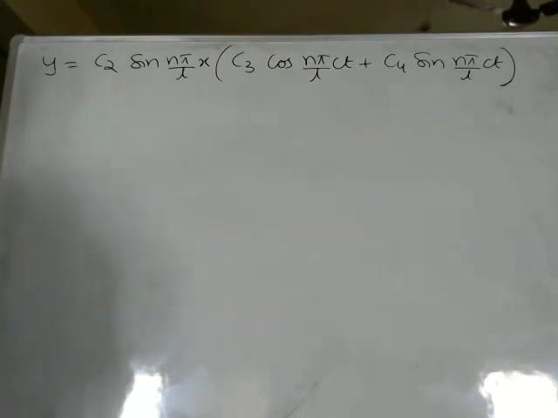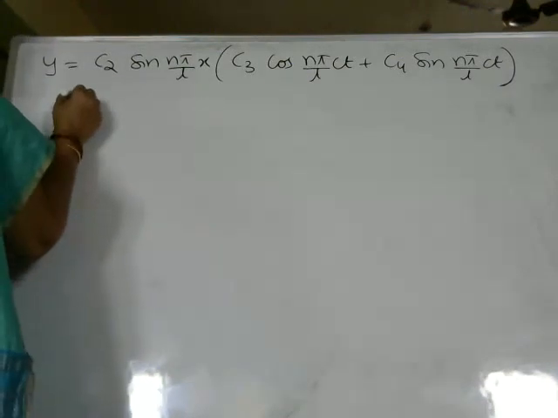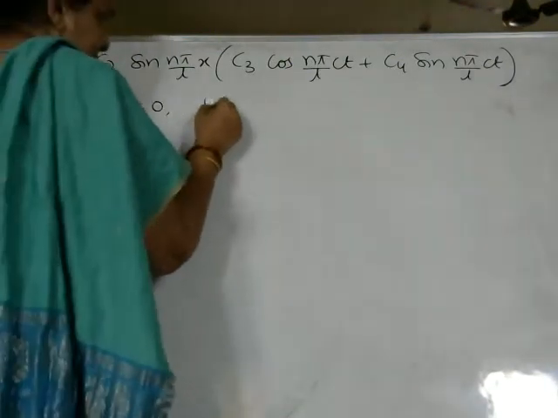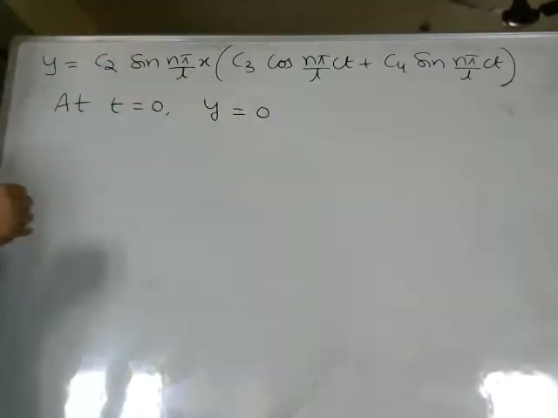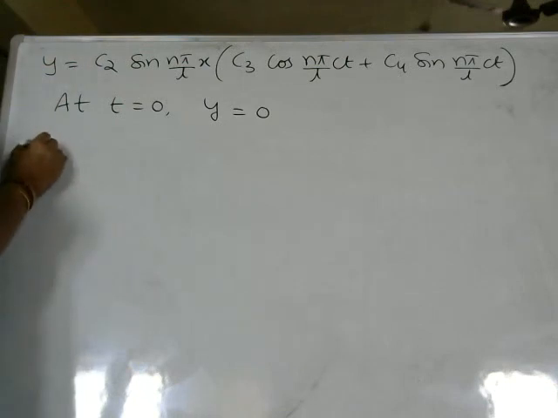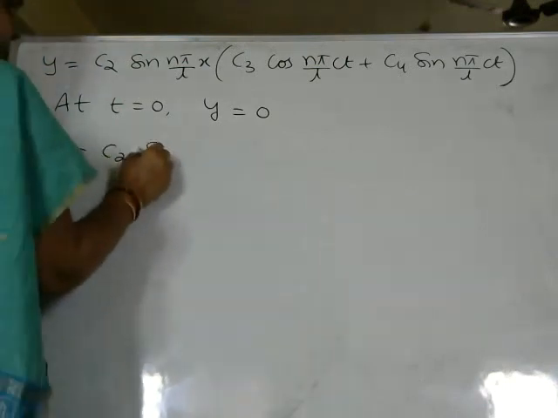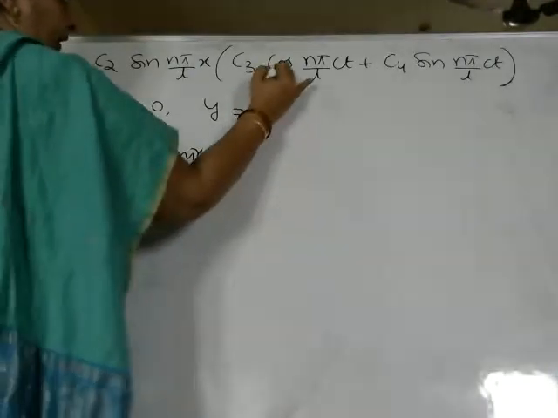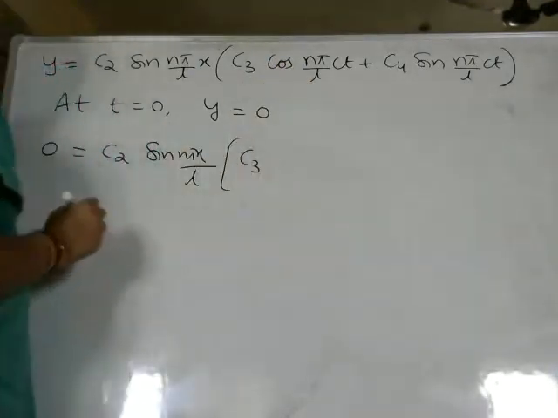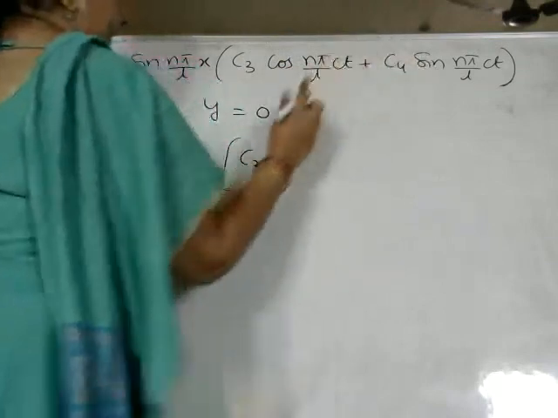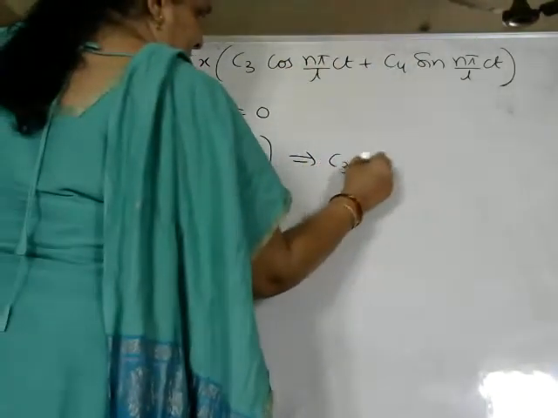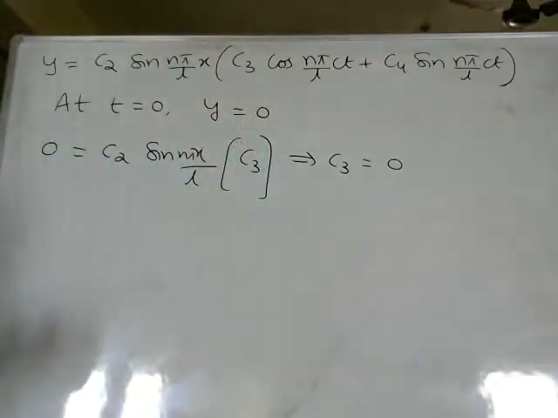What is the meaning of initially? At time t is equal to 0. So at t is equal to 0, displacement is equal to 0. So we are taking y is equal to 0. We'll substitute this condition over here. 0 is equal to C2 sin(n pi x by L) into cos 0 is 1 into C3, and we know sin 0 is 0. You can observe from this condition that C3 becomes 0 here.